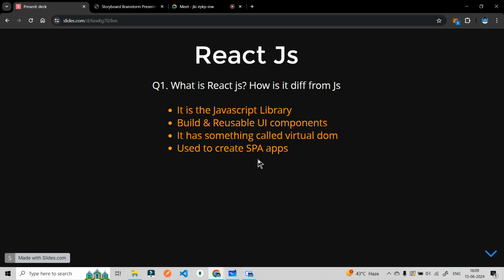These 4 points sum up what React.js is. So it is a JavaScript library, and today we will explore each of these points.